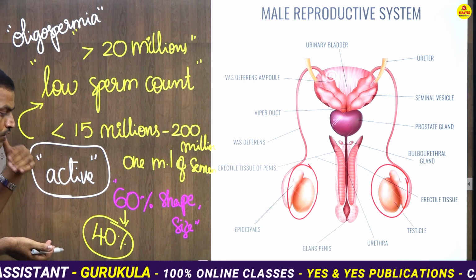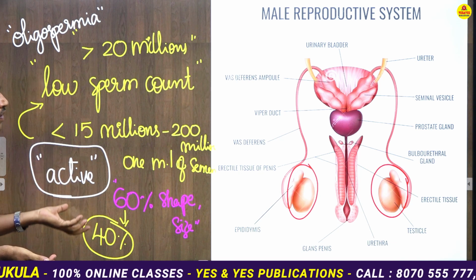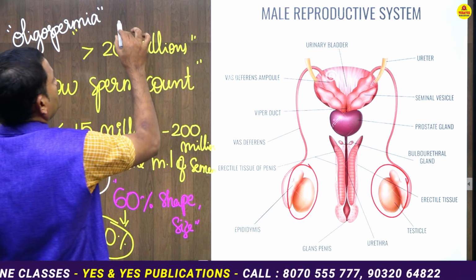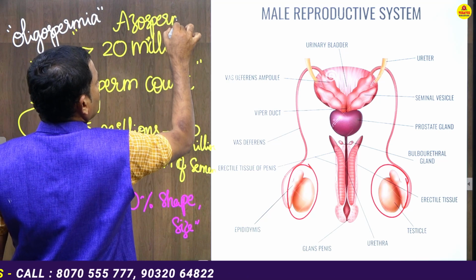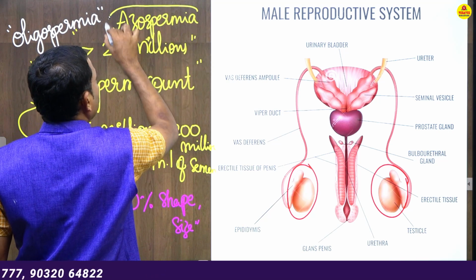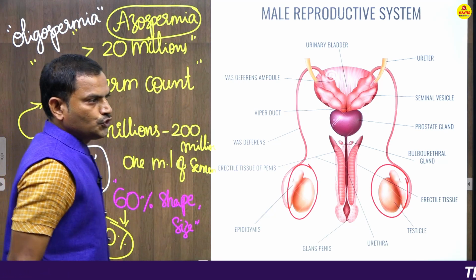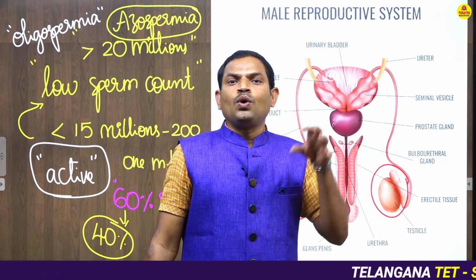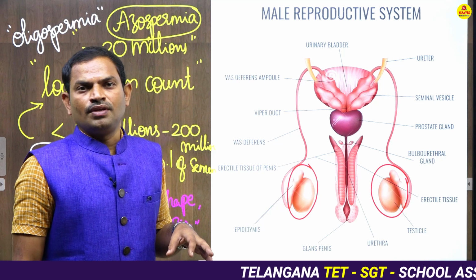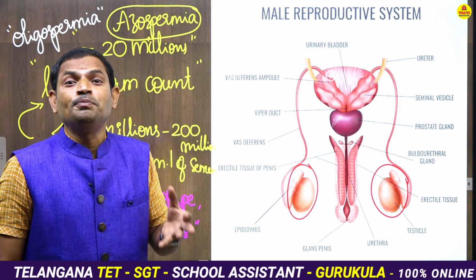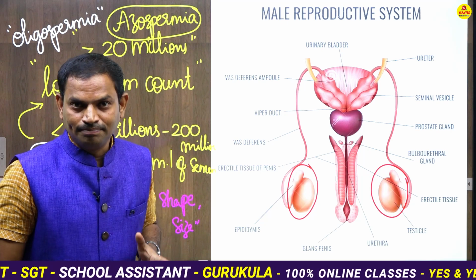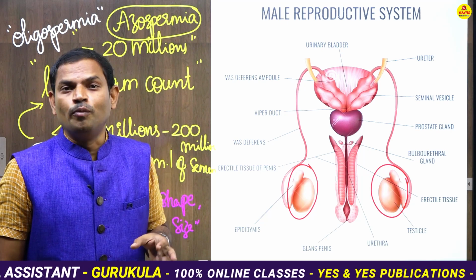Now related to this, there is one more term called azoospermia. What do you mean by azoospermia? Azoospermia is the term that refers to the case where, in the total sperms produced, many of the sperms are not moving vigorously, so they have slow movement.